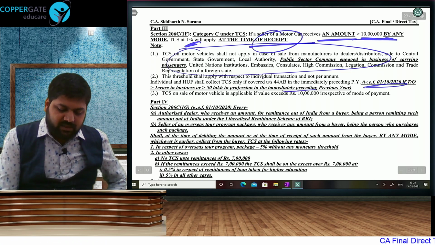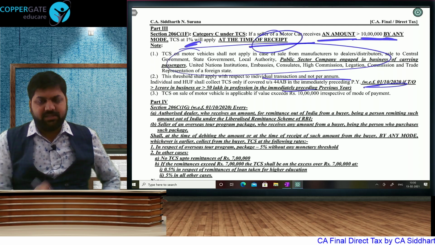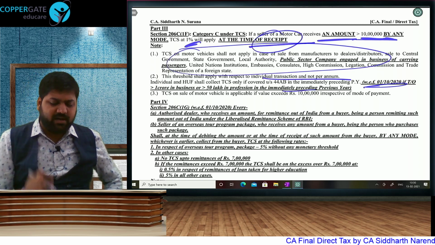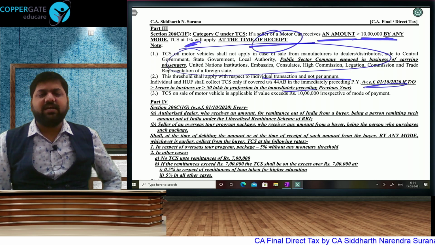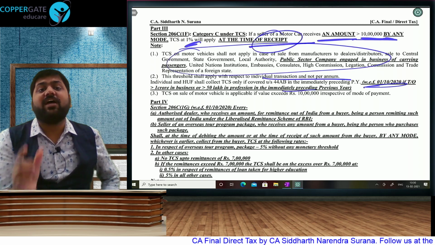lakh in profession, the limit that they have given, 10 lakh, is per transaction. If I buy 10 cars of 8 lakhs each, no TCS. Whichever car is worth more than 10 lakh, that will attract TCS. I have recently purchased a car of more than rupees 10 lakh. So I can say that they check the ex-showroom price.